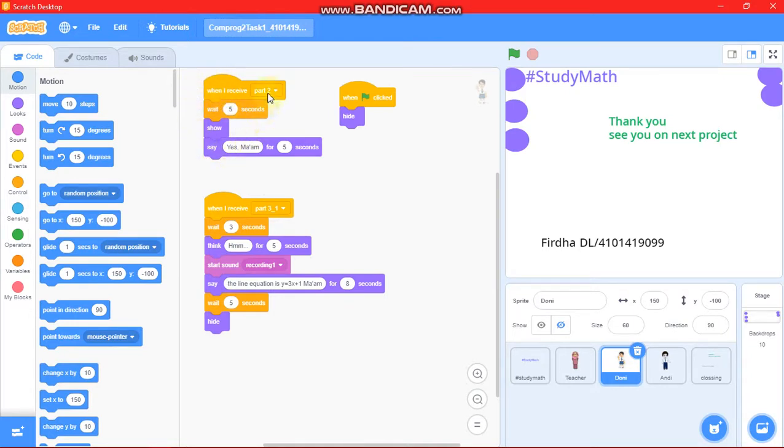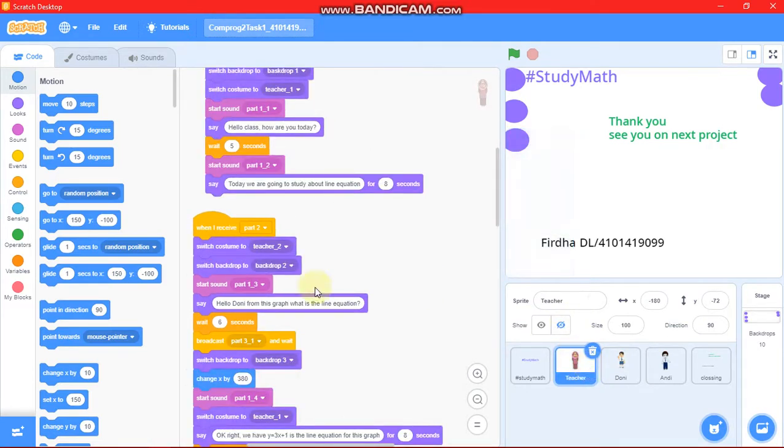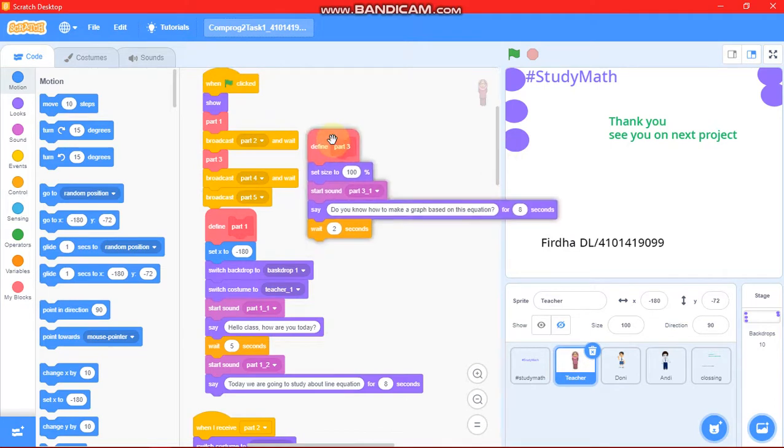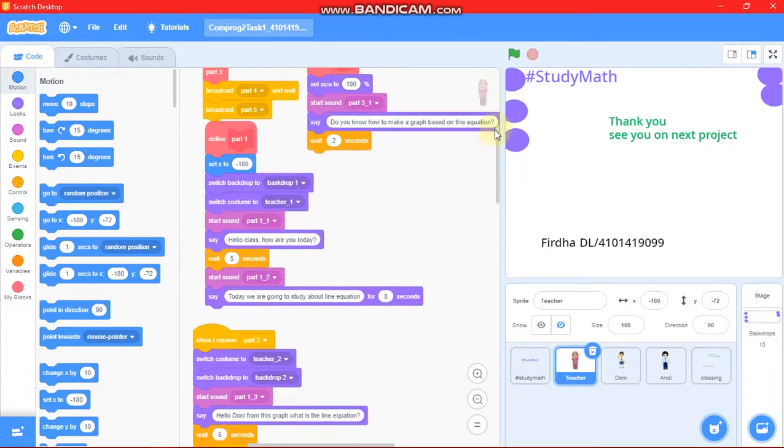this block after receiving message part 2, then do show and so on, and then for the initiation it will hide this sprite. Okay, next for part 3. For part 3 we already defined that this sprite will set size to 100%, and then start part 3, and then say this message and wait until 2 seconds.